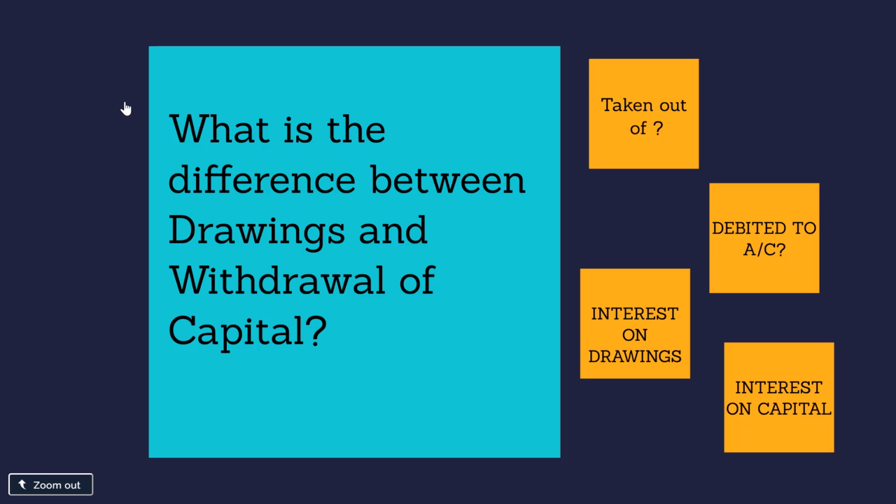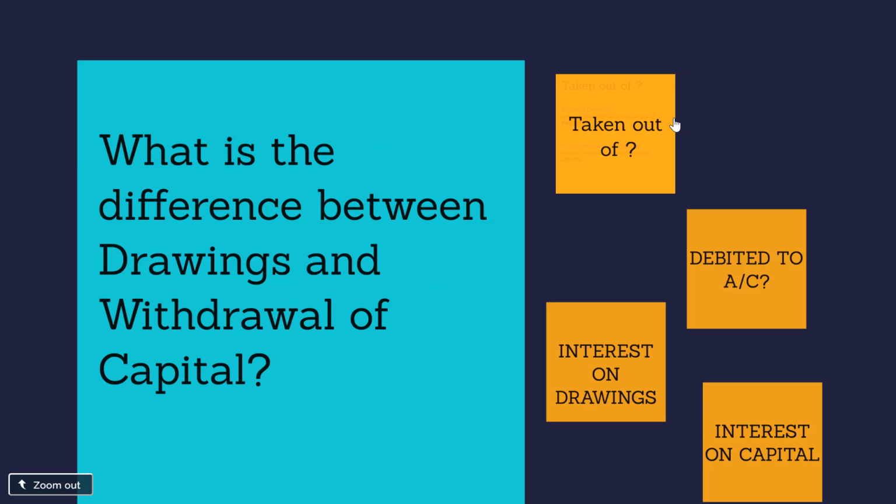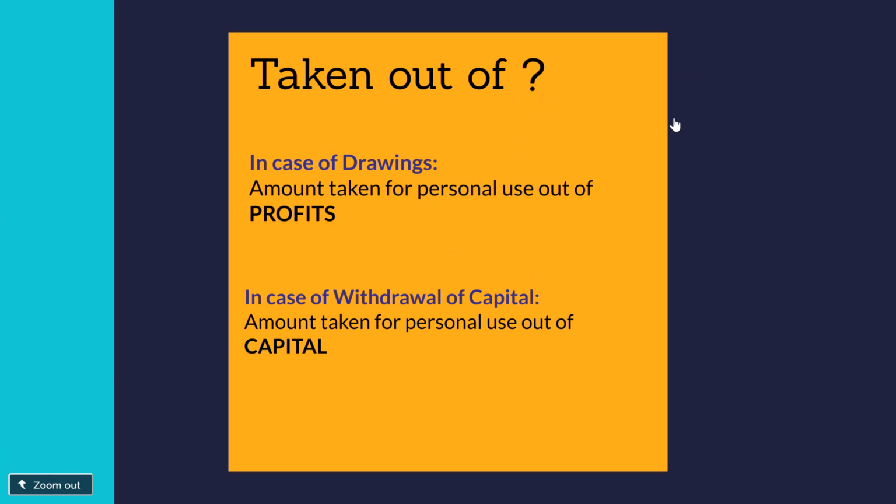Let's begin with the first difference: the amount taken for personal use. In the case of drawings, the amount is taken for personal use out of profits. However, in the case of withdrawal of capital, the amount taken for personal use is out of capital.